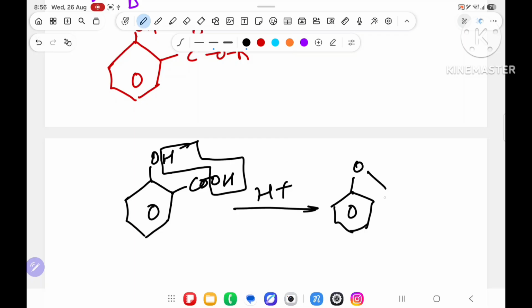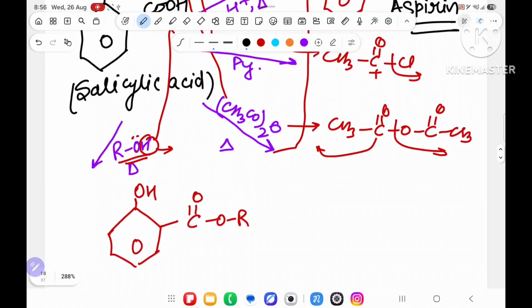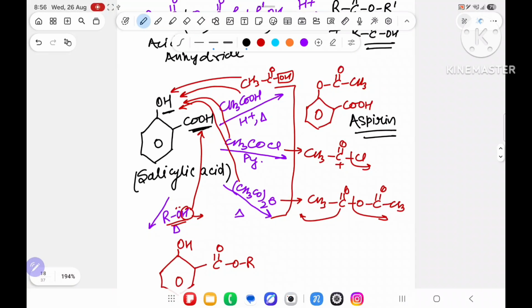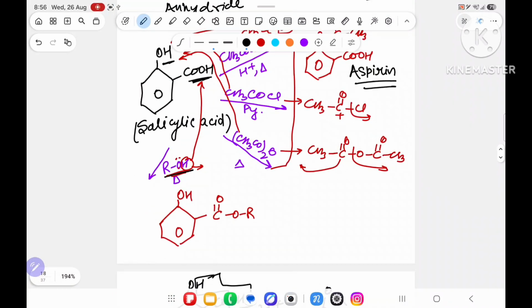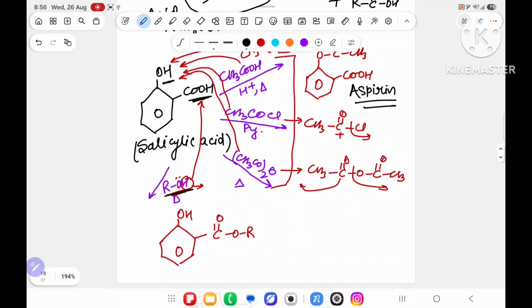O is there, over here C is there, over here double bond O is there. This is also an ester, C double bond O, CR. Understood? So either it will do intra, or if I have to do inter, then acid will react with alcohol and alcohol will react with acid. Like that things will come.